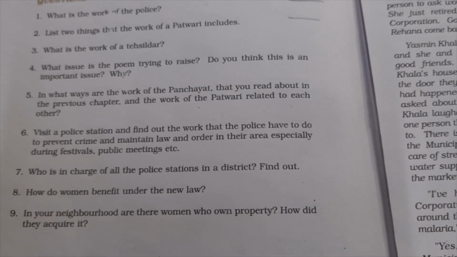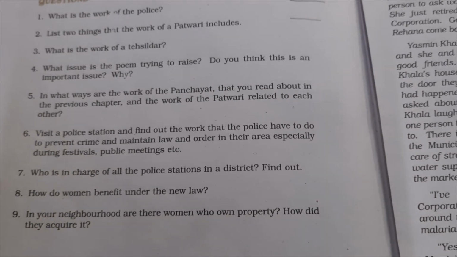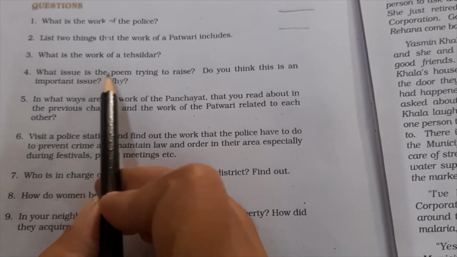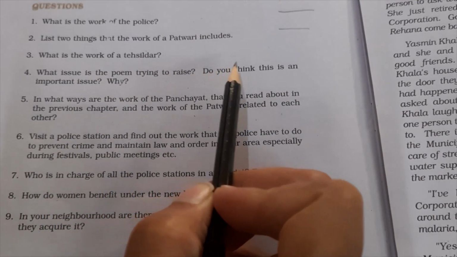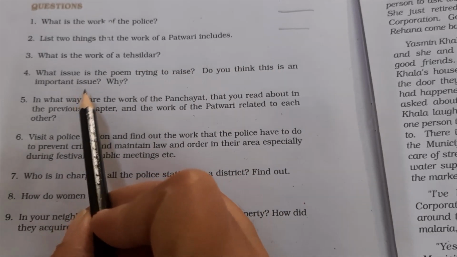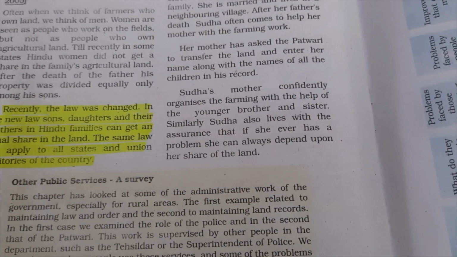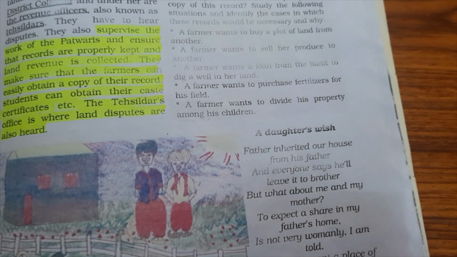Coming on to the next question. What issue is the poem trying to raise? Do you think this is an important issue? Why? There's a small poem in this chapter. It is about a daughter. This poem, A Daughter's Wish.